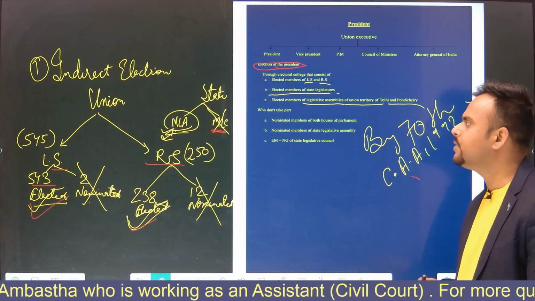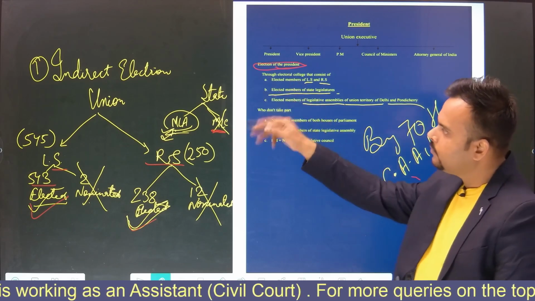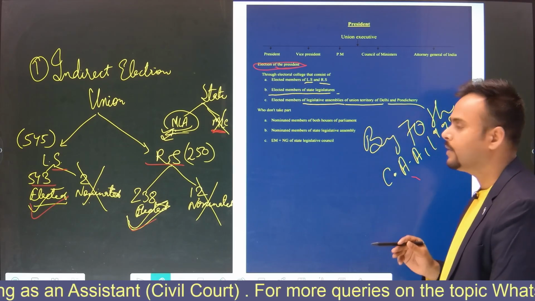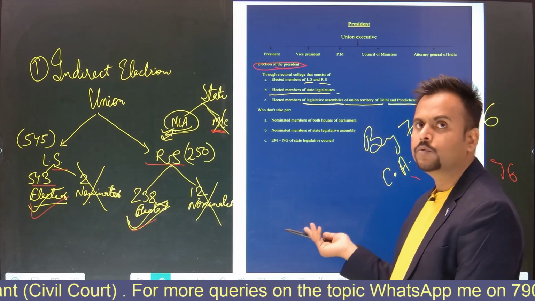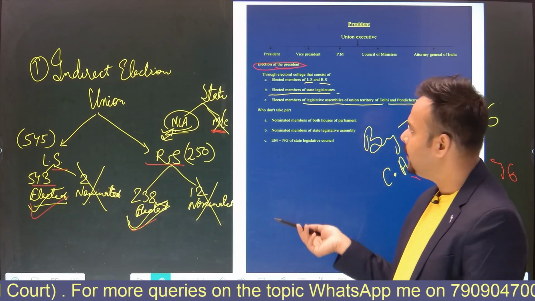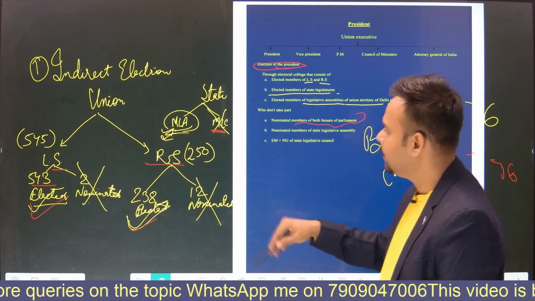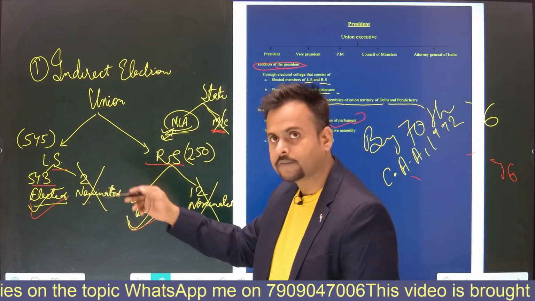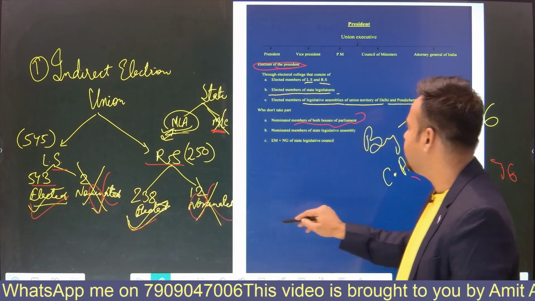Now there is a question: who does not take part in the election? If some are participating, then there might be some people who are not eligible for voting, or who do not take part in this electoral college. The nominated members of both the houses of Parliament, as I have already discussed and explained, are not entitled.